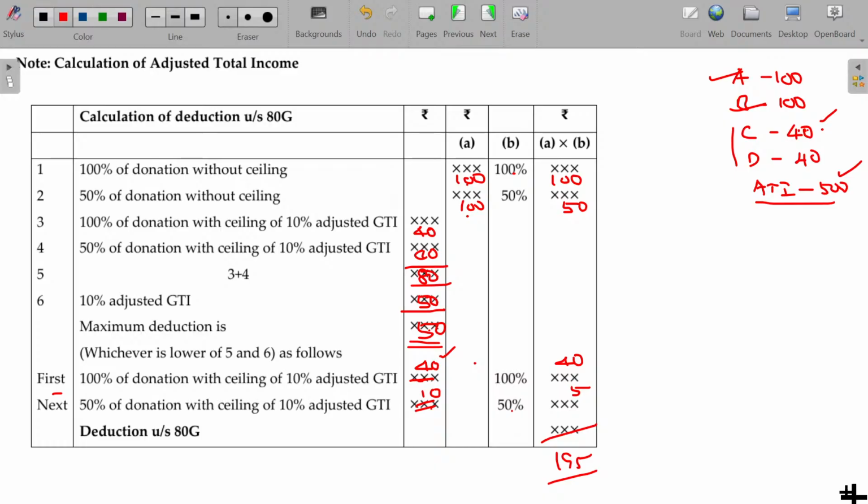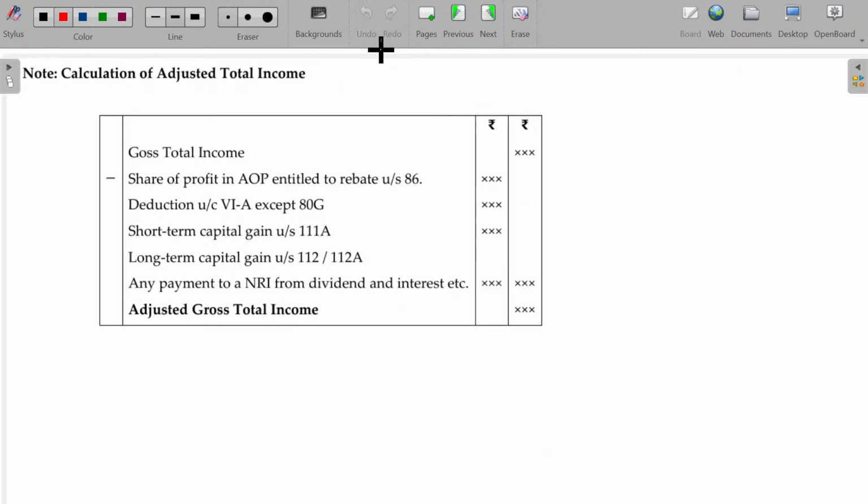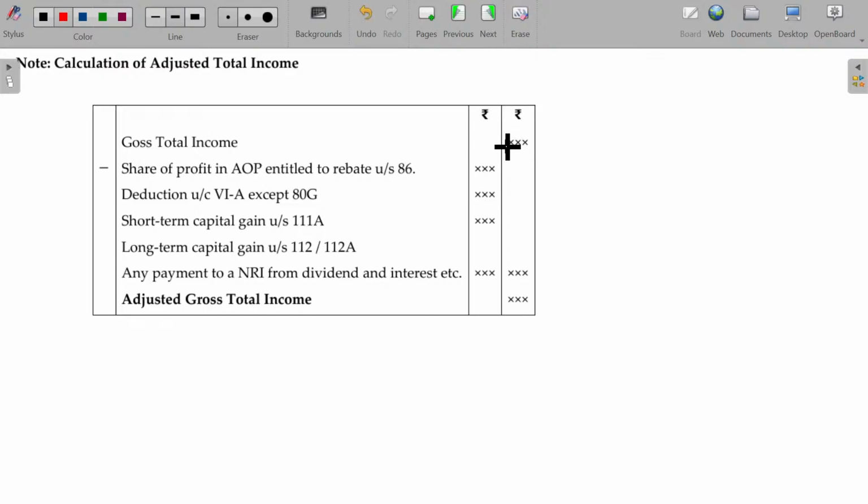Now, what is adjusted total income, sir? You have to consider the gross total income, excluding the income taxable at a different rate. What are the incomes taxable at a different rate? Long-term capital gain and short-term capital gain. Gross total income, and remove the capital gains taxable under section 111A, 112 or 112A. You understand? And claim all the deductions under Chapter VI-A, 80C, 80D, 80CCC, whatever the deduction may be. Claim all the deductions except 80G.